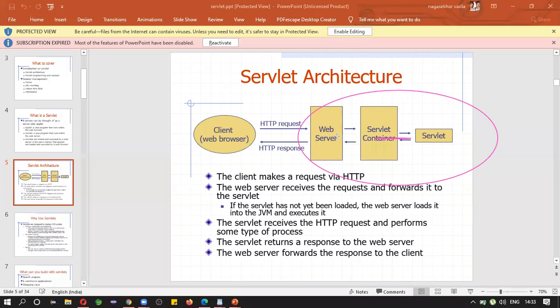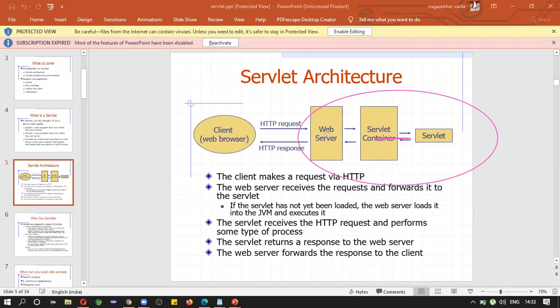A web application will be available to the client 24/7, right? In order to make that available 24/7, we will run that program continuously. Who will execute that program? The web server or application server.